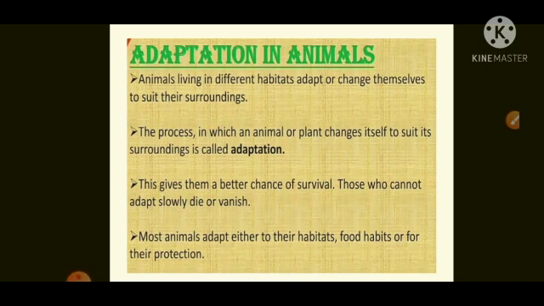Now first, let's have a briefing about what the topic adaptation in animals actually means. So, animals living in different habitats adapt or change themselves to suit their surroundings. The process in which an animal or a plant changes itself to suit its surroundings is called adaptation. I explain in Kannada also.